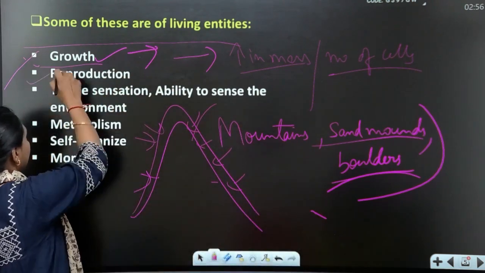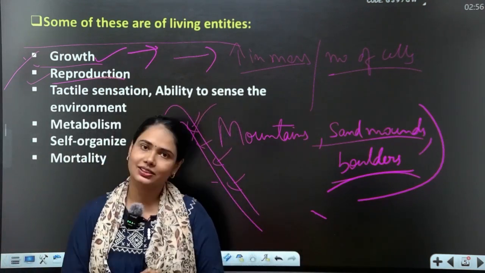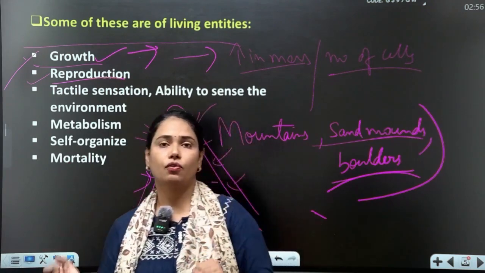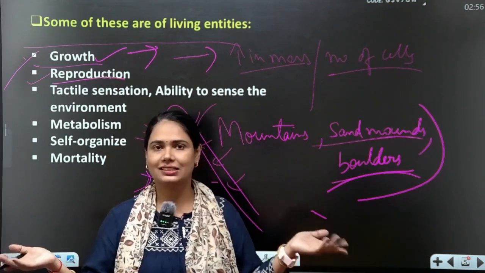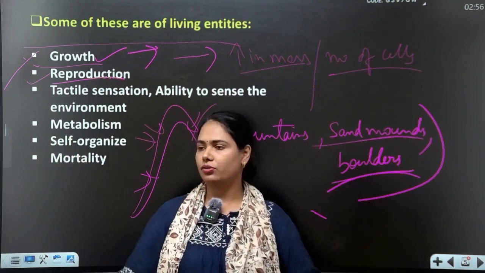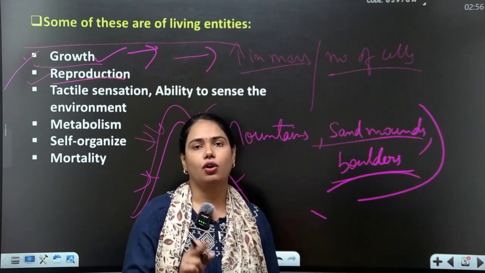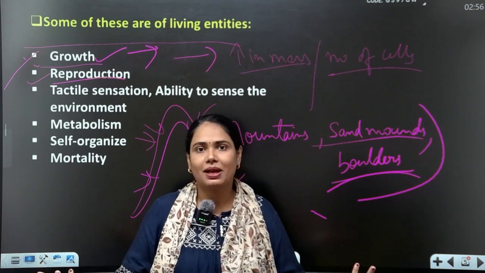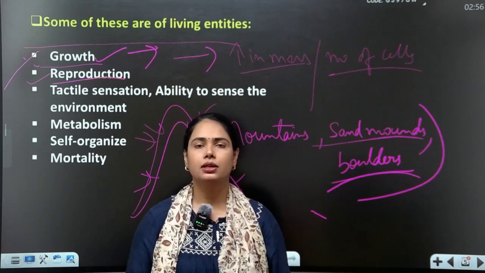Now second, reproduction. Very easy. What is reproduction? The definition of reproduction is a biological process in which a parent gives birth to offspring. Living organisms show this character. Do non-living organisms show this character? No, ma'am.